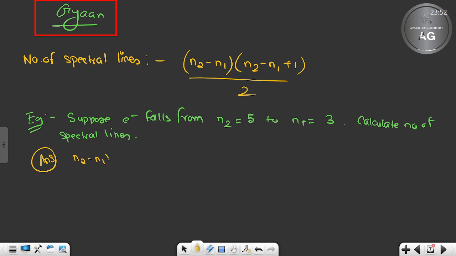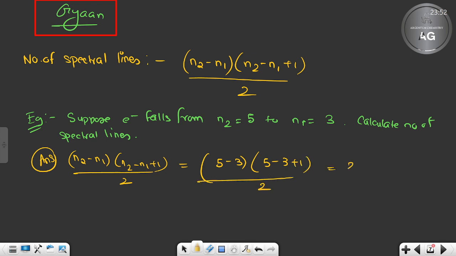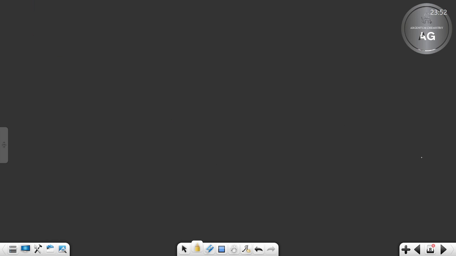N2 minus N1, N2 minus N1 plus 1 by 2. So what is N2? 5. What is N1? 2. N2 minus N1 plus 1, divided by 2, is 2 plus 1, that is 3 by 2. So ultimately there will be 3 lines. Tell me, clear or not clear? So ultimately how many lines are formed? 3 lines will be formed. Clear? Any doubt? No doubt? So this is the way I'm going to solve the questions.